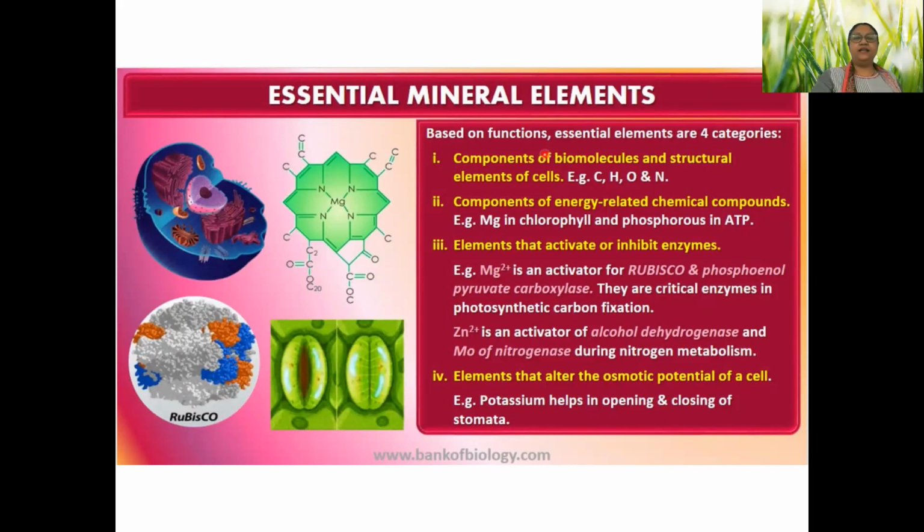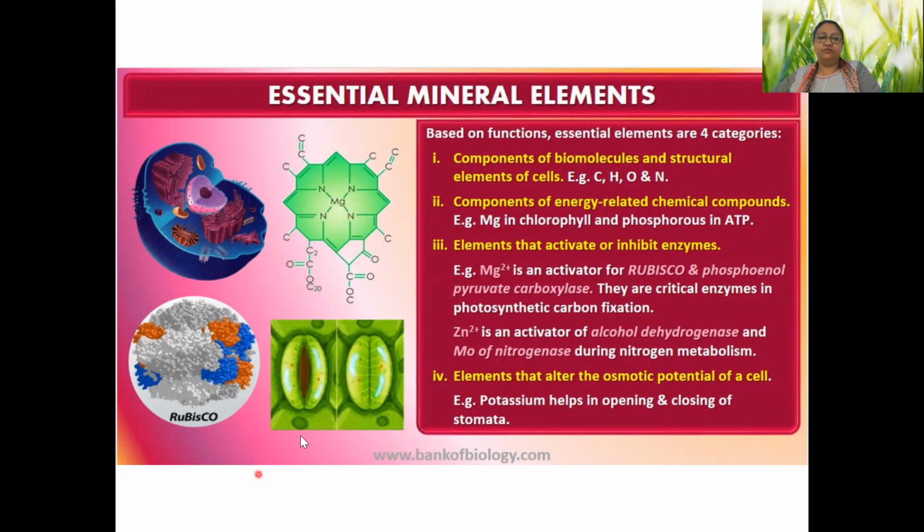Okay. And energy related chemical compounds are magnesium and ATP, that is phosphorus. Why? Because ATP, we can understand that phosphorus is producing the energy currency of the cell. Why are we classifying magnesium as an energy related chemical compound?